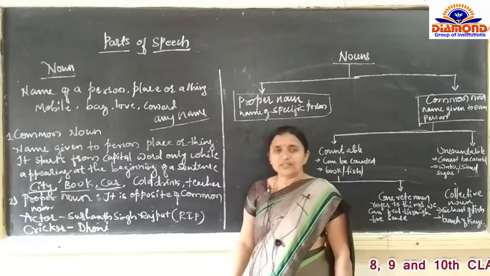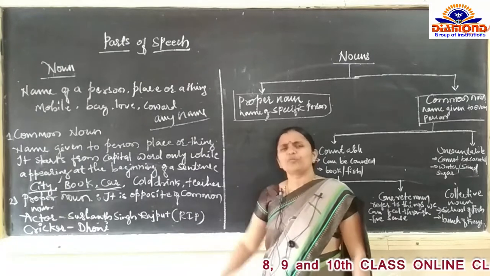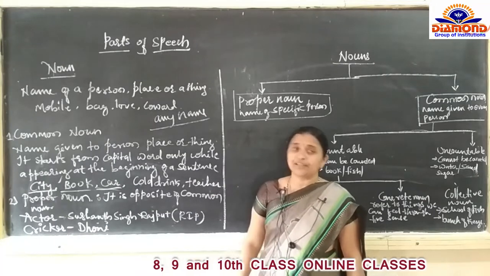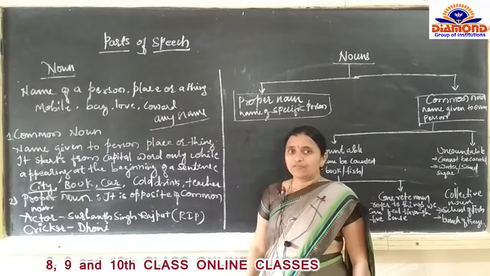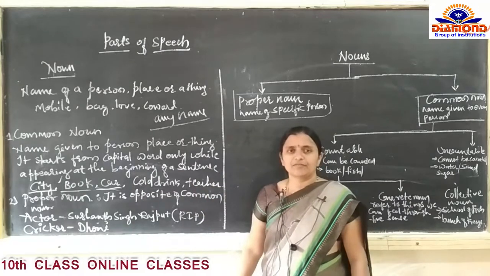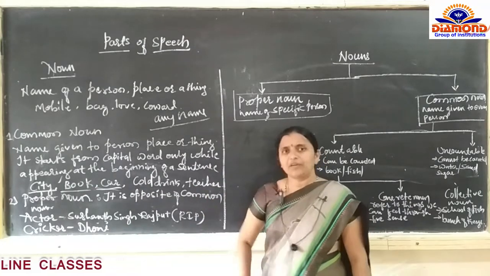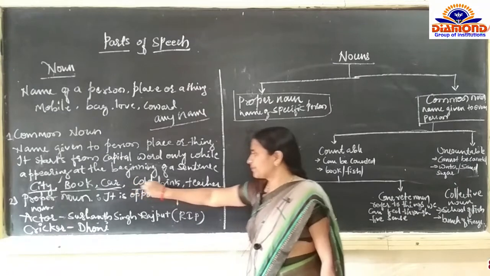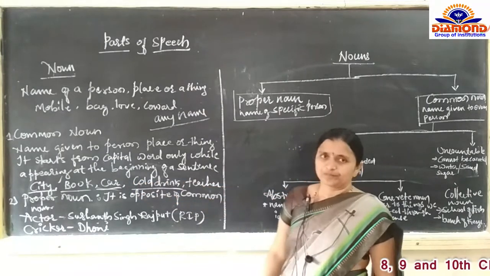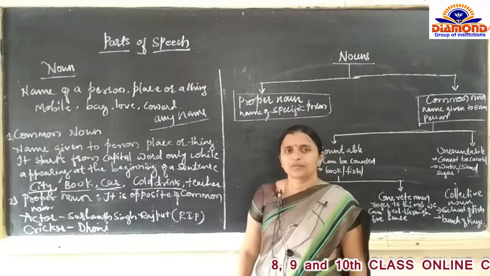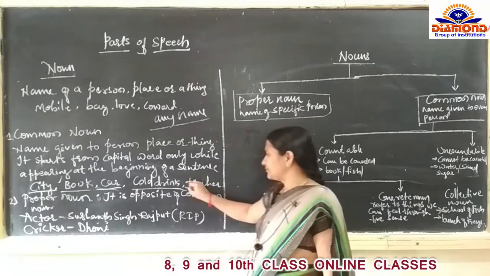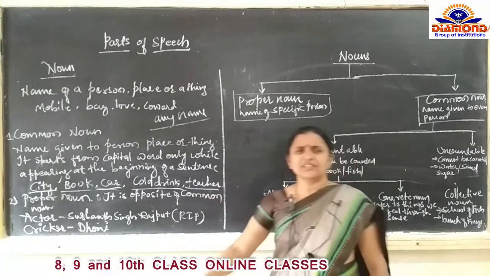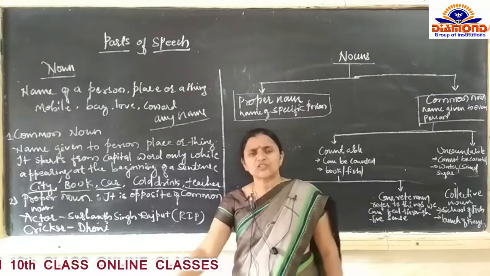Then cold drinks, all these are examples. So many types of cold drinks are there, we have tasted them already. For all the cold drinks, we have given only one name, that is cold drinks. Teacher, so many teachers are there. Maybe the science teacher or maths teacher or English teacher.